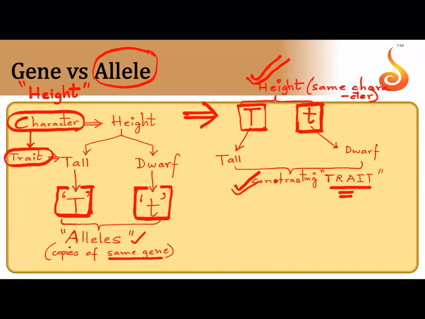Now I had told you, all of you, look here. This is very, very important. How are capital T and small t related to each other? Because they control the same character. How are they not totally related? There is a slight difference. They are slightly different copies because they control different traits. So they are related because they control the same character, height. They are slightly different because they control different traits.